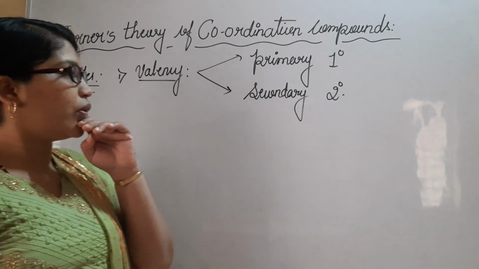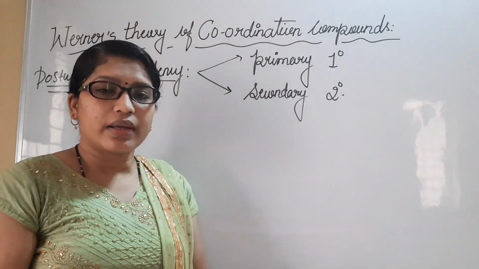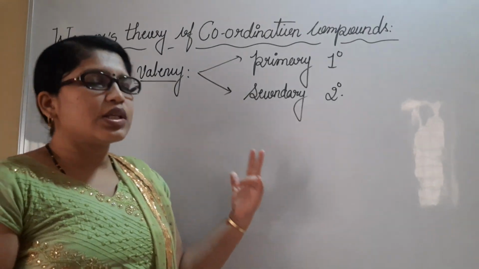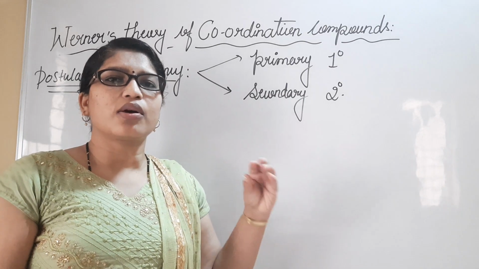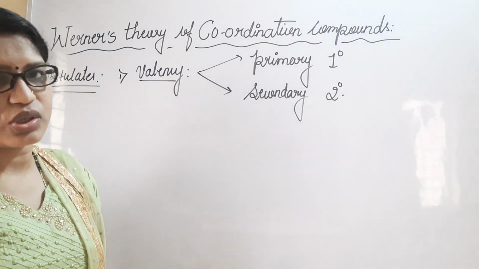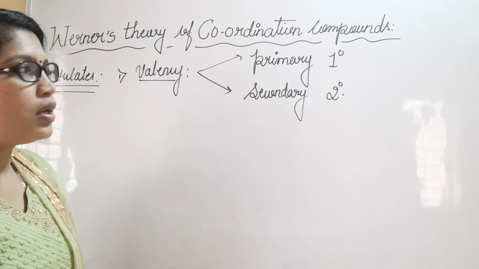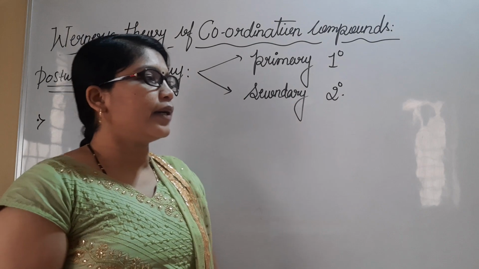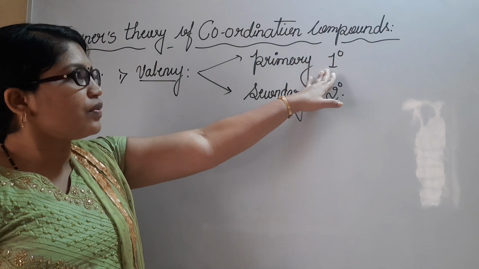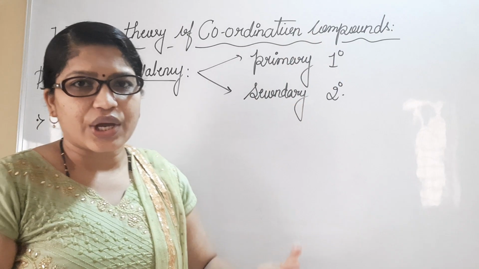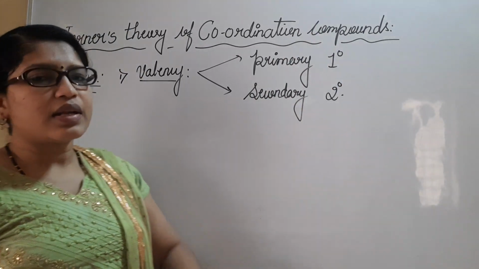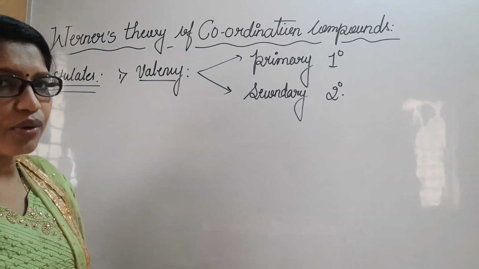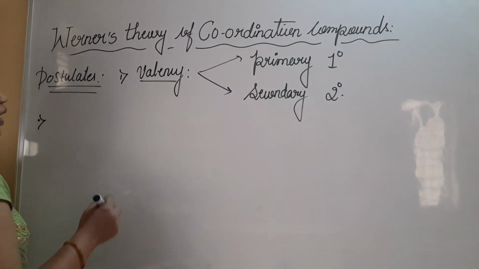Now let us understand the main difference between the two and why they are important. The presence of two valencies, primary valency and secondary valency, in the coordination compound is the first postulate given by the scientist Werner. Let us understand the second postulate of Werner's theory. He told that the primary valency present in the coordination compound is ionizable, whereas the secondary valency is non-ionizable. I will tell you in detail regarding that.